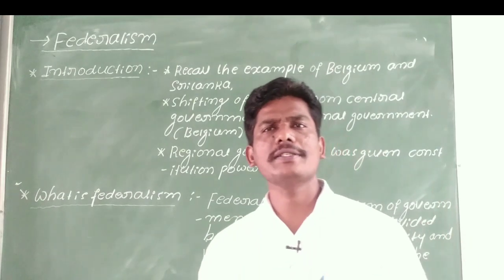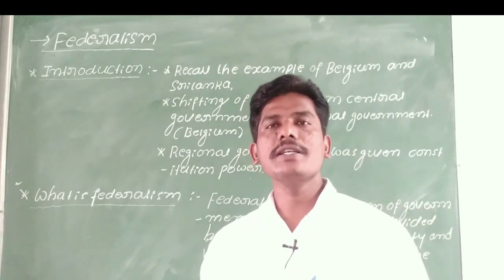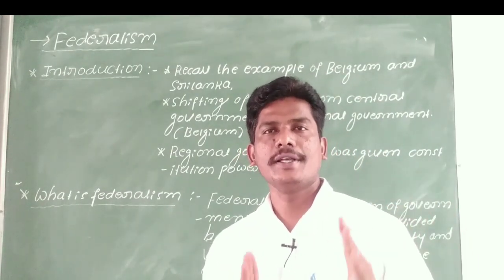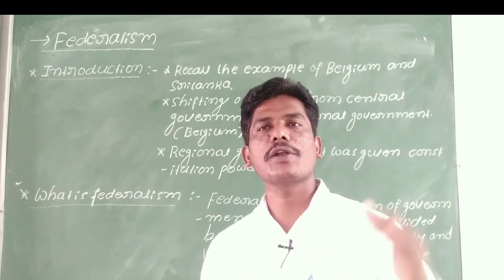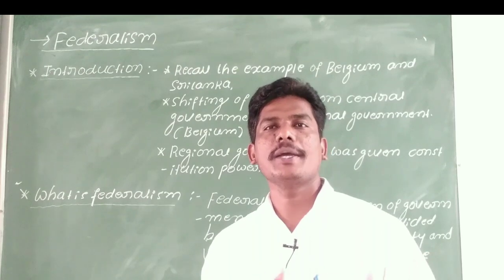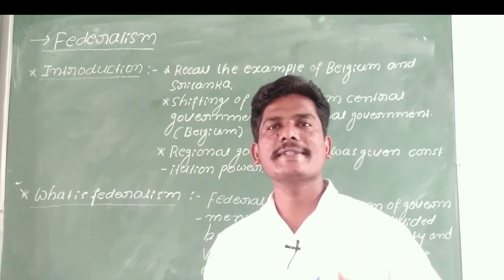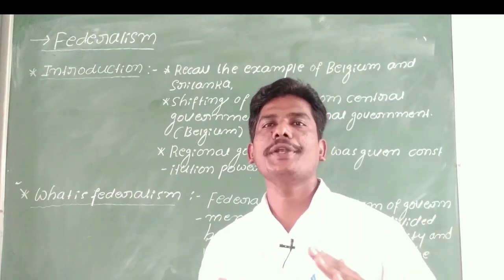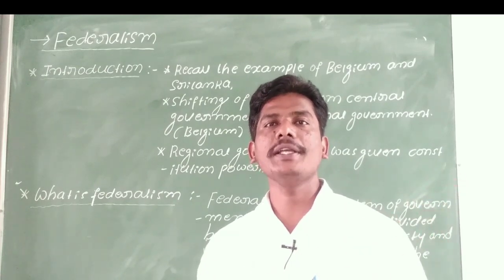Especially in power sharing we learned how the power is distributed between the central government and the various levels of the government in democratic countries, and also how the power is distributed between the different organs of the government.